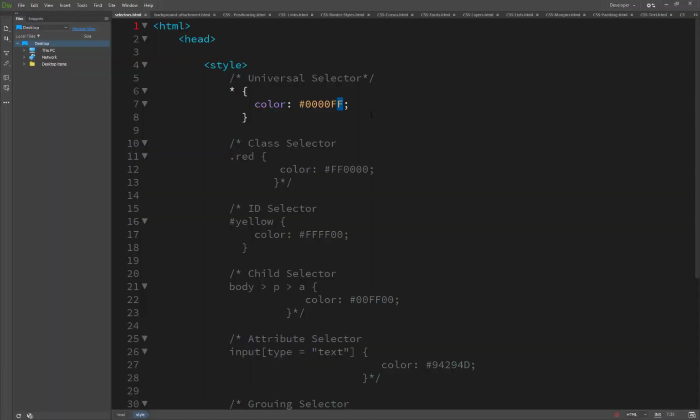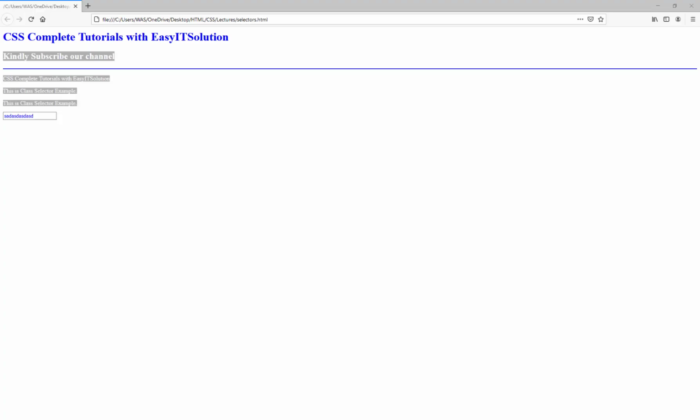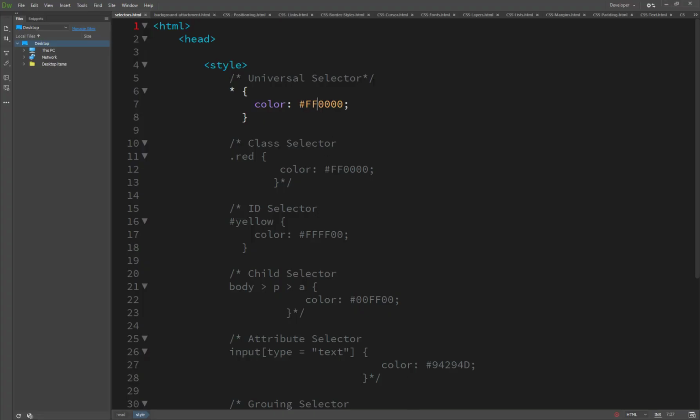If we change it to red, you will see the result: all text color will be updated to red. So this is the example of the universal selector.